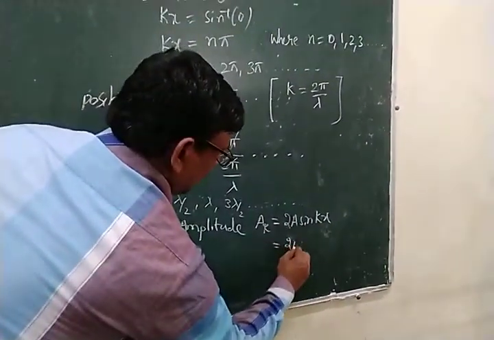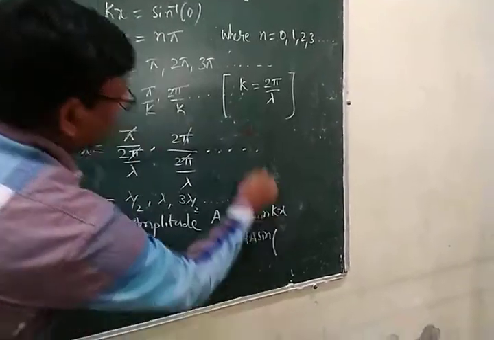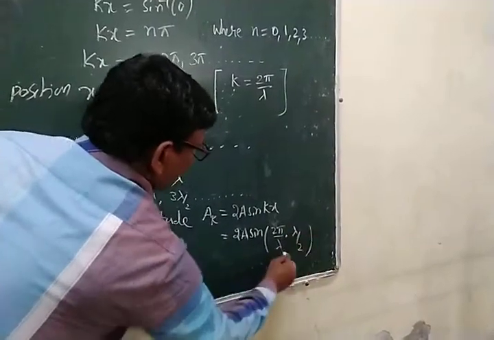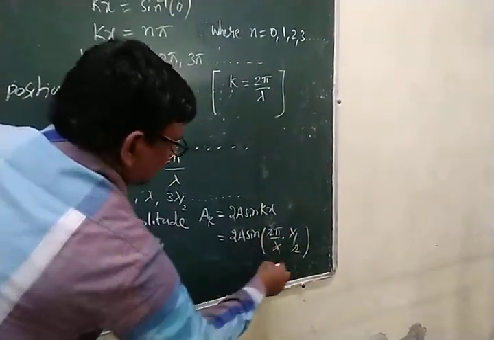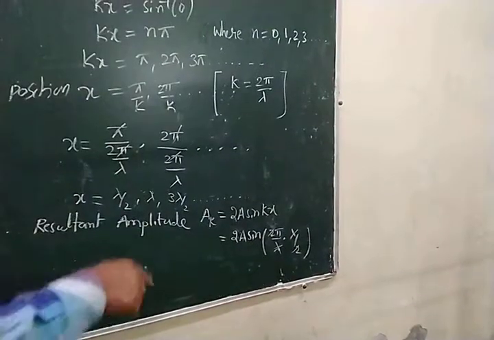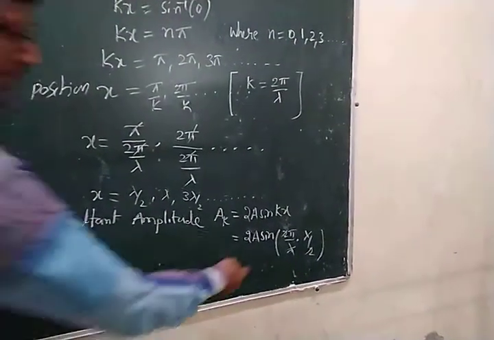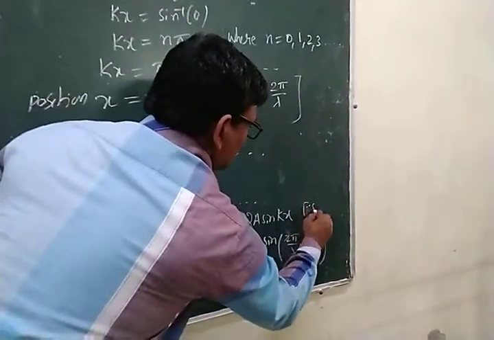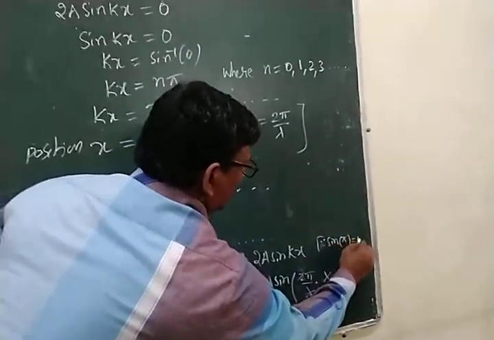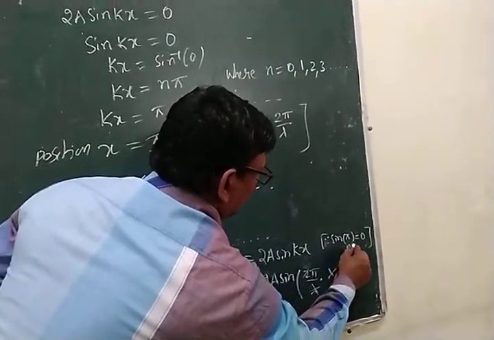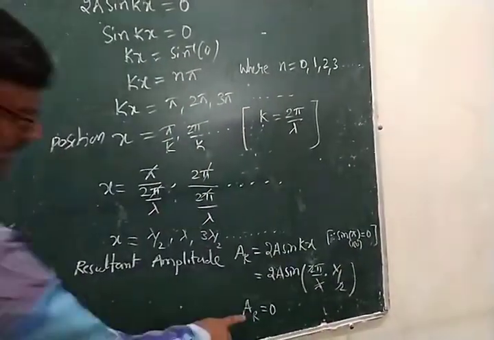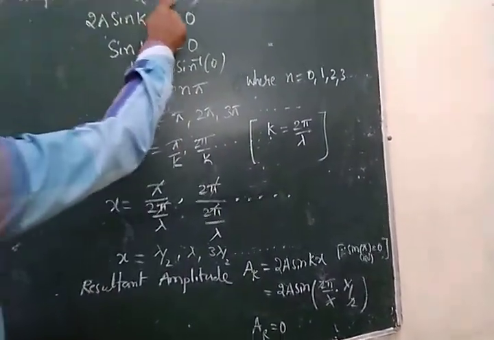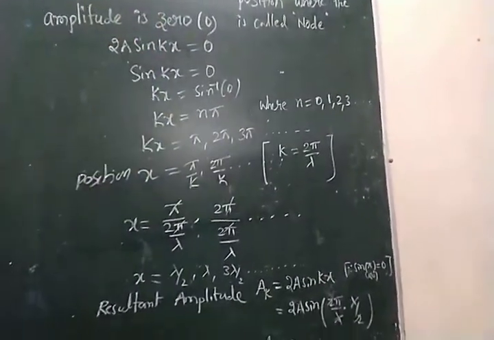Then we have 2a sin of 2 pi by lambda into lambda by 2. Lambda gets cancelled, giving sin pi, which is sin 180, equal to 0. 0 into anything is 0. That's AR is equal to 0, since sin of pi is equal to 0. The resultant amplitude is 0. The position where the resultant amplitude is 0 is called the node.